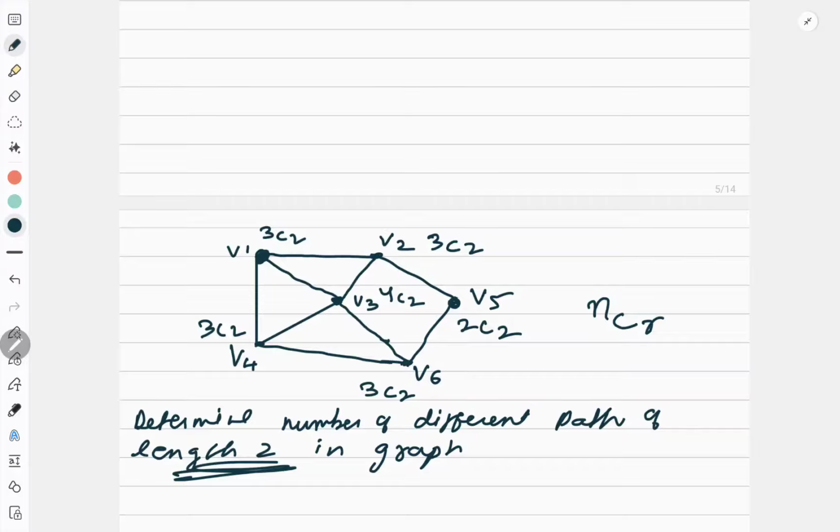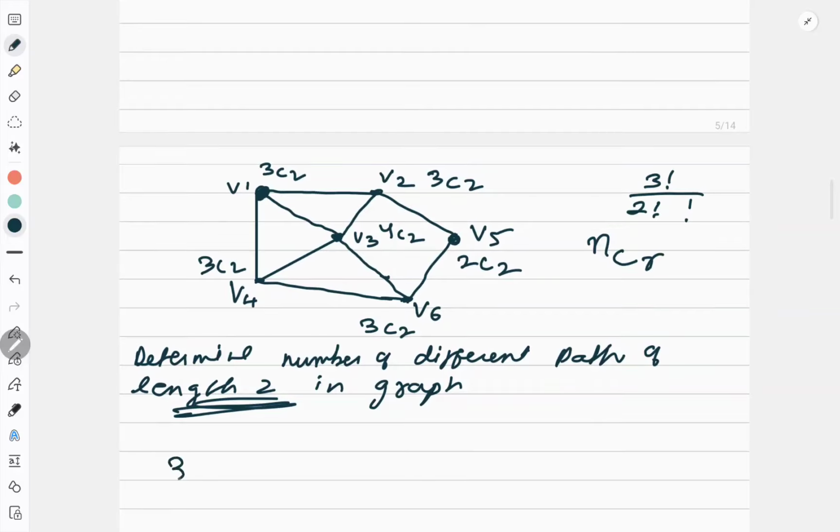Right? So when I count it, what is the value of 3C2? 3C2 is 3 factorial upon 2 factorial and 1 factorial. So it is 3. Right? So how many I have? 3 plus 3. Okay. 2C2 is 1. Plus 3 and 4C2 is what? 4 factorial upon 2 factorial and 2 factorial.